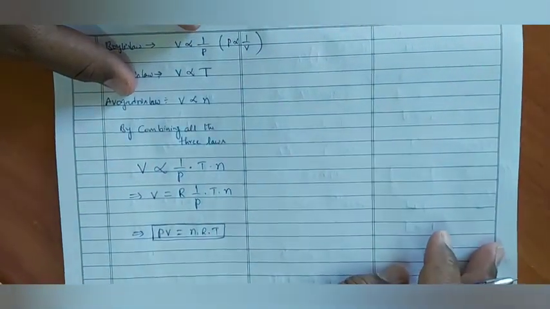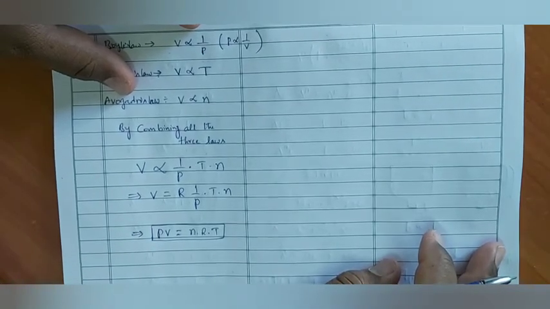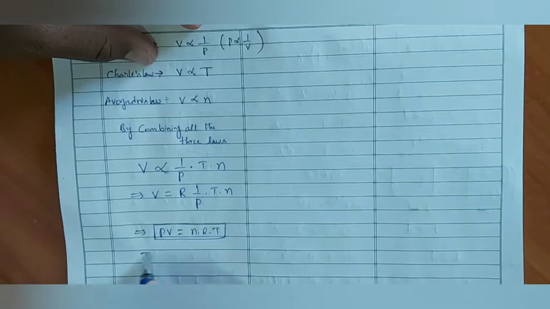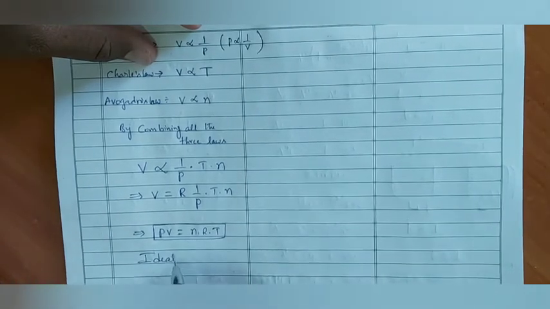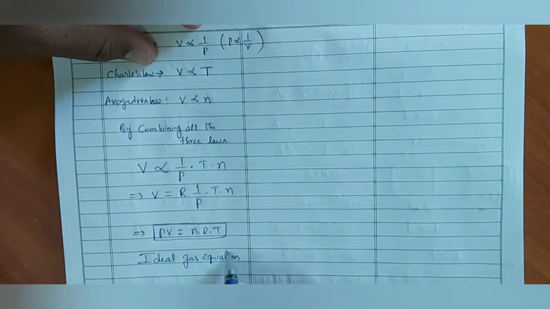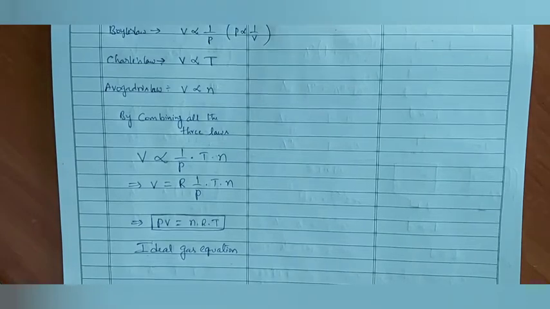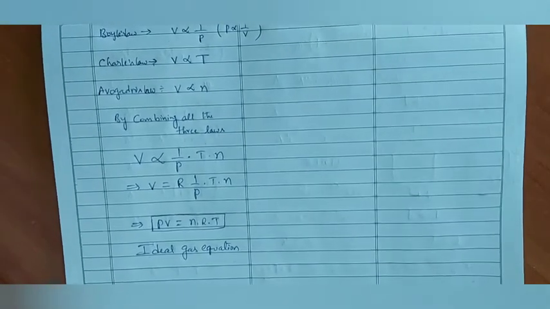PV is equal to nRT. This is called ideal gas equation. PV is equal to nRT is called ideal gas equation.